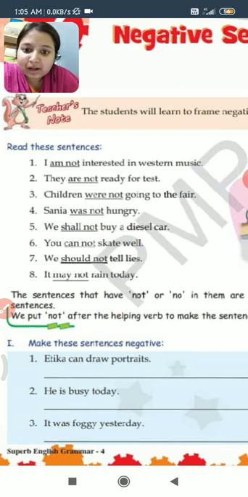Next, they are not ready for test. Are is the helping verb and are के बाद not लगा है, that means it is a negative sentence. Next, children were not going to the fair. Were is a helping verb and after were not is used, so it becomes a negative sentence. Sania was not hungry. Was is the helping verb and after the helping verb the word not is used. Similarly, these sentences are framed using not.